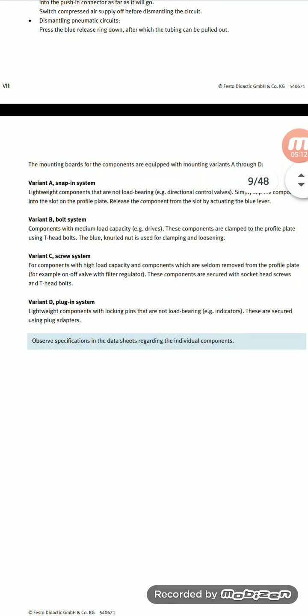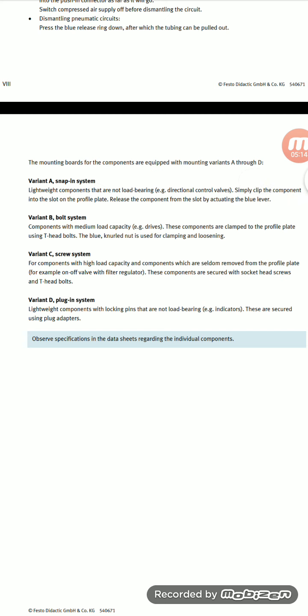Okay. Next go for variant B, bolt systems. The bolt system is for components with medium load capacity, on drives. Those components are coupled to the profile plate using T-head bolts.